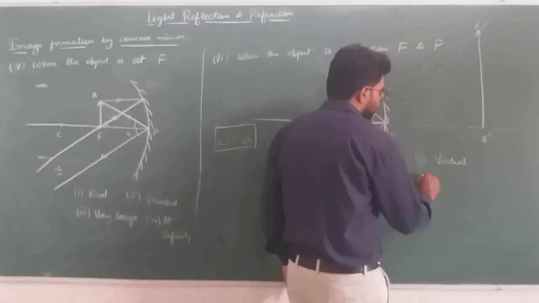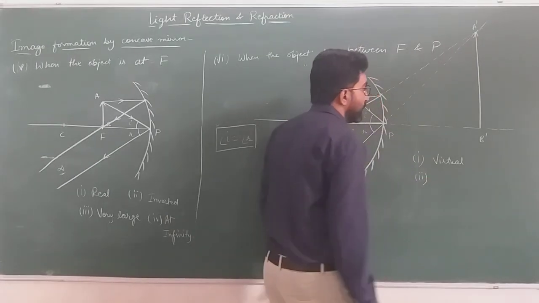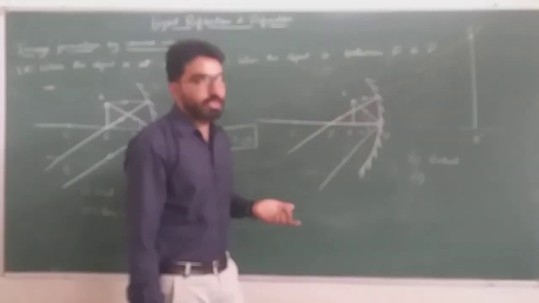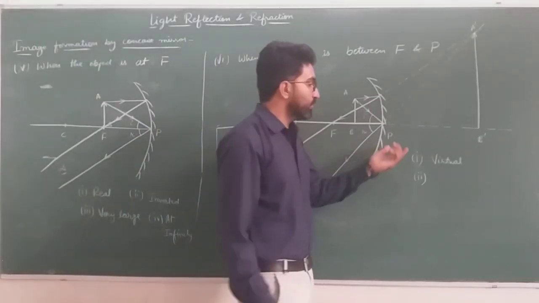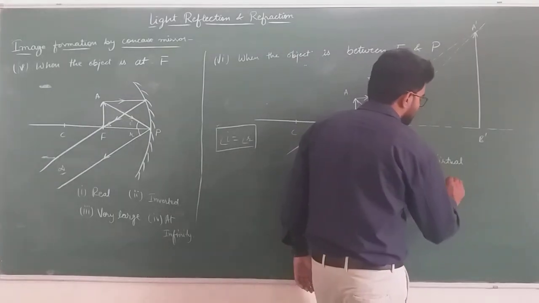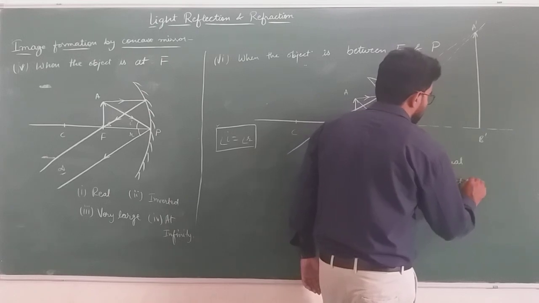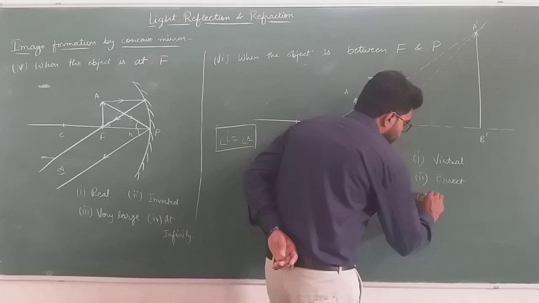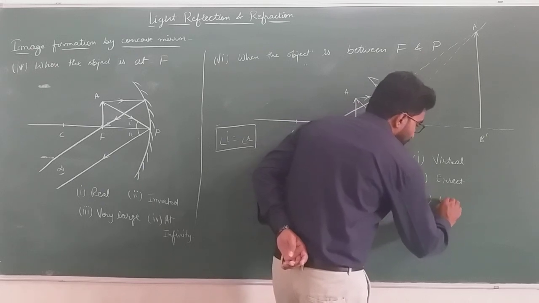Second, the image formed is erect. In the previous cases, the image formed is inverted, but in this case, the image formed is erect. Third one, the image formed is enlarged.